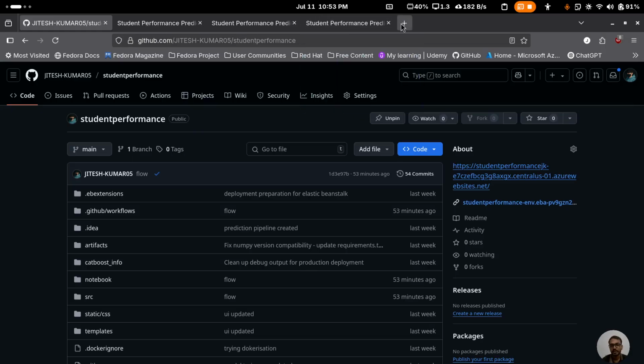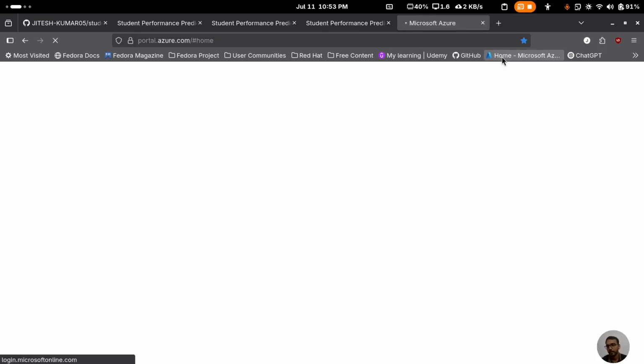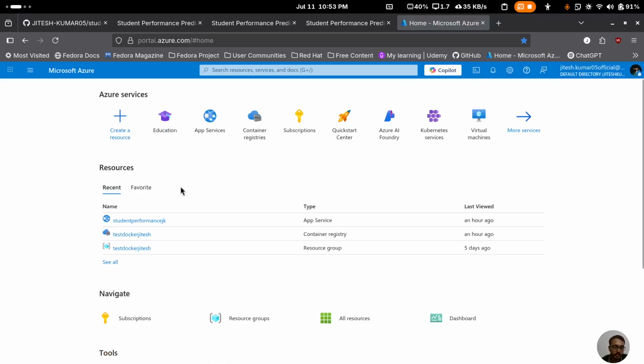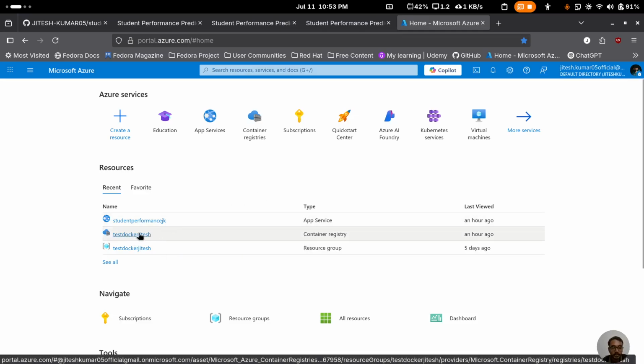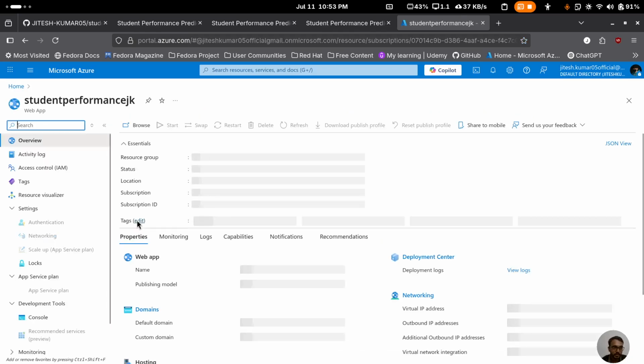And also I will show you the Azure dashboard, so that you will get a little familiar with it if you don't know. And you can see over here, I have created a container registry where we have our model. And also, as you said, to interact with the audience, I have my web app. So here you can check out, this is a web app or app service, and this is a container registry. So this is how we have to create it in Azure.